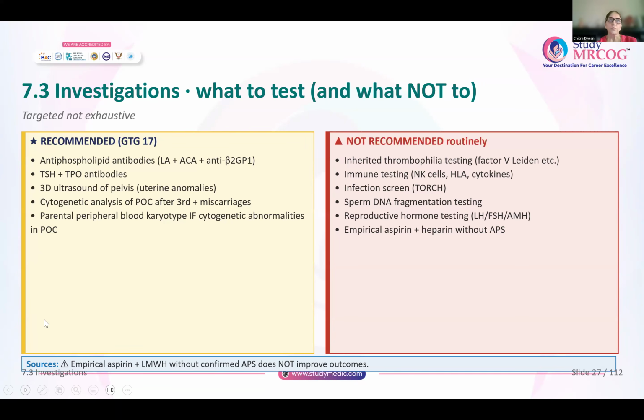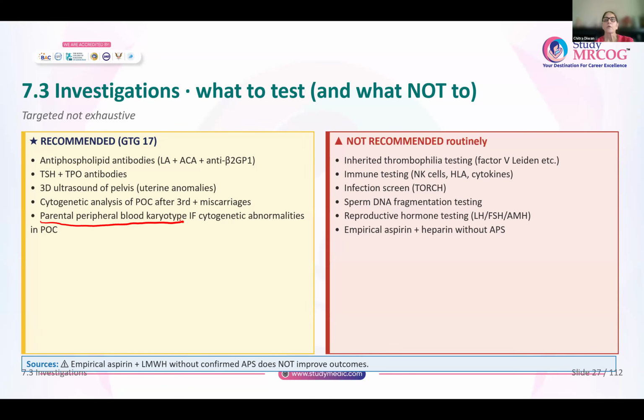If there are 3 or more miscarriages, starting from the 3rd miscarriage, cytogenetic analysis of the products of conception. And if cytogenetic abnormalities are found in the products of conception, only then parental peripheral blood karyotype is done. Otherwise, karyotype is not done.